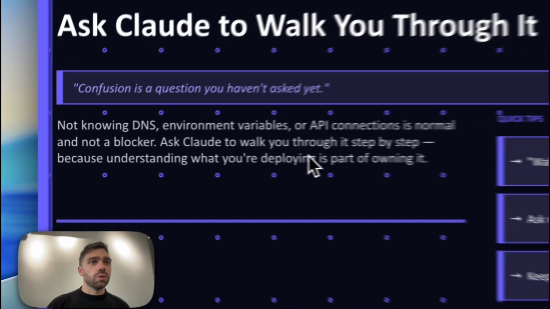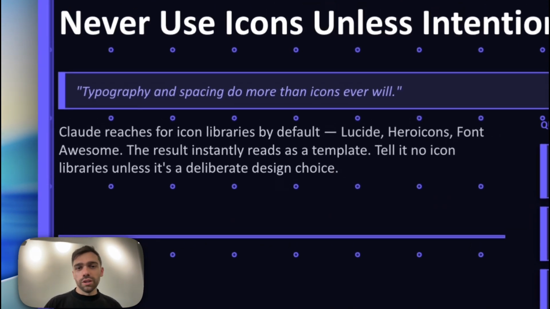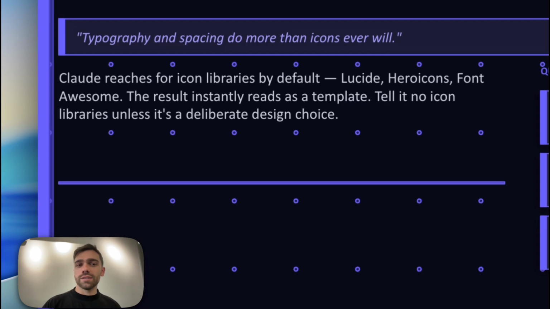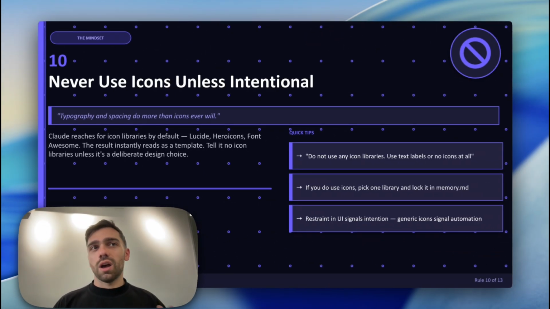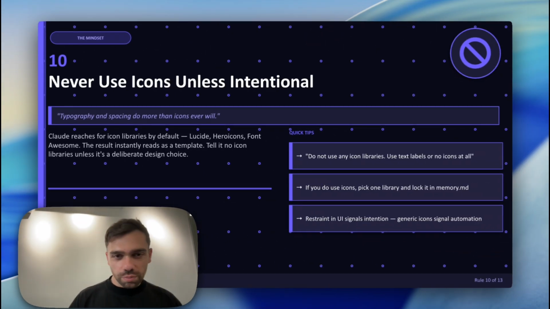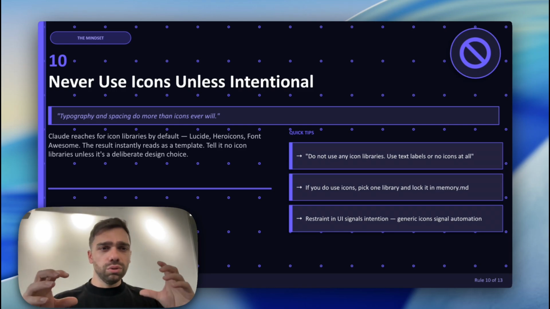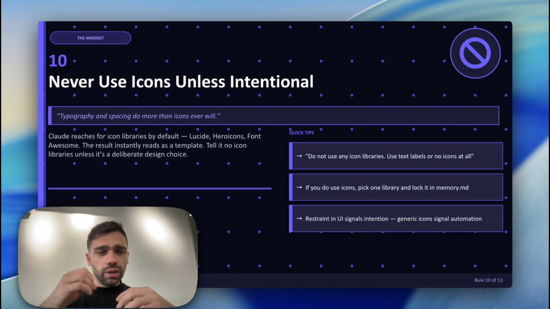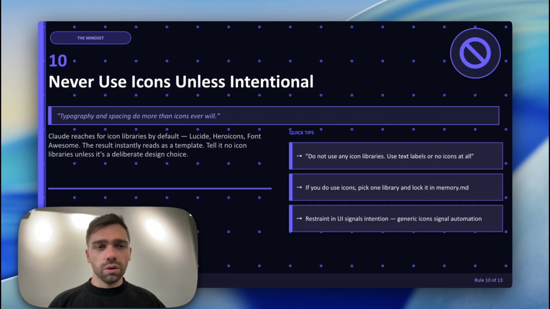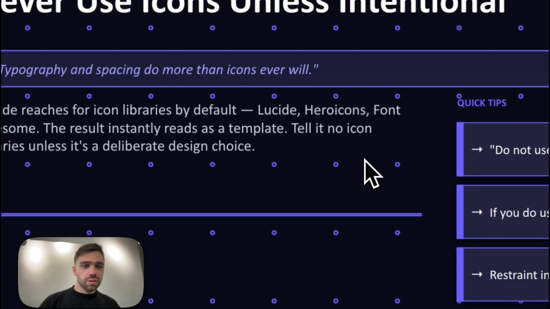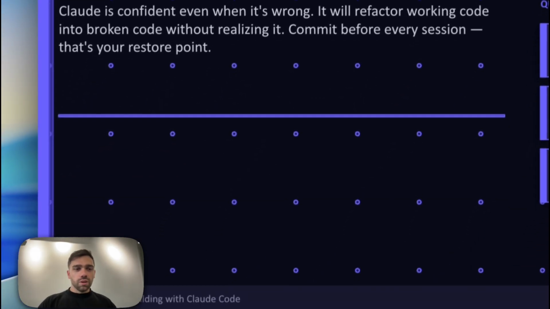All right. So the 10th one, if you don't want your website to look like AI slop, never use icons unless it's intentionally in some places, but never use icons. So I'm pretty sure you guys have seen most AI generated websites, software, apps, they use the similar blue and whatever color, purple. Just avoid them at all costs. If you look at any great UI UX website, they don't use icons. So just tell it not to do that. So at least for me, that's what I don't like using it.